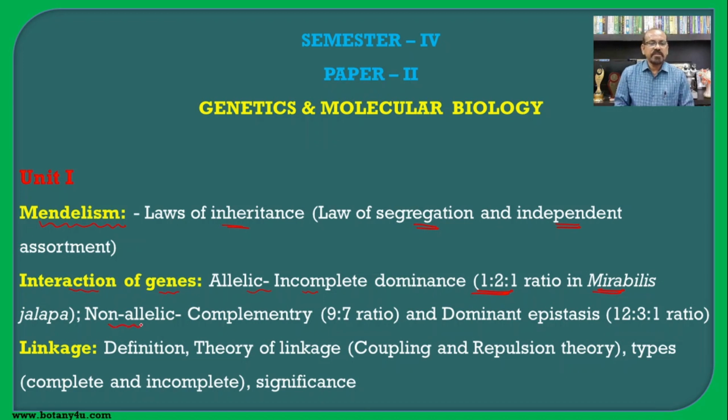Second interaction is the non-allelic interaction, which includes two examples, one from complementary gene interaction and second one as dominant epistasis. The ratio for the complementary gene is 9:7, while for the dominant epistasis, the ratio is 12:3:1.